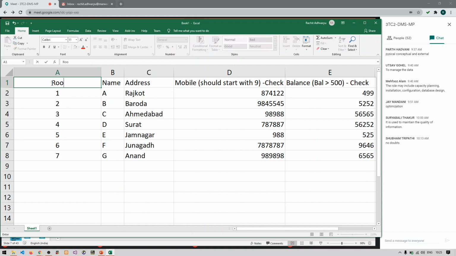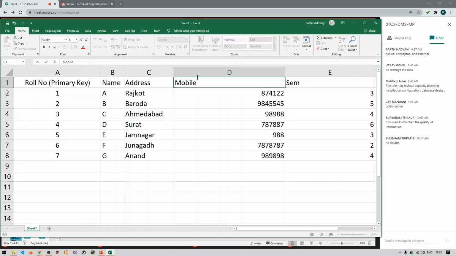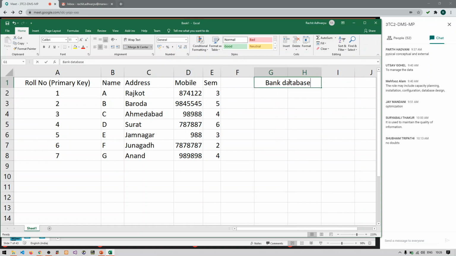Let us say roll number, which is primary key. You are having name, you are having address, you are having the mobile, and you are having the semester of the student. So let us say 3, 5, 4, 6, 3, 2 and 3. So this is what the data you have, and I'm not having any checks right now. And you have a student table. This is what a student table is. Right? So this is what you have.